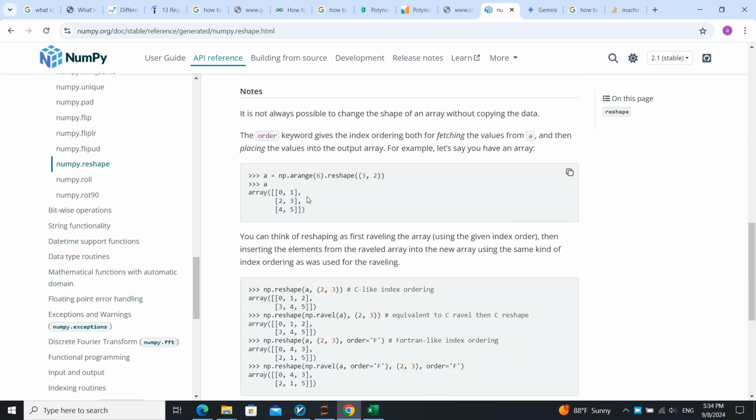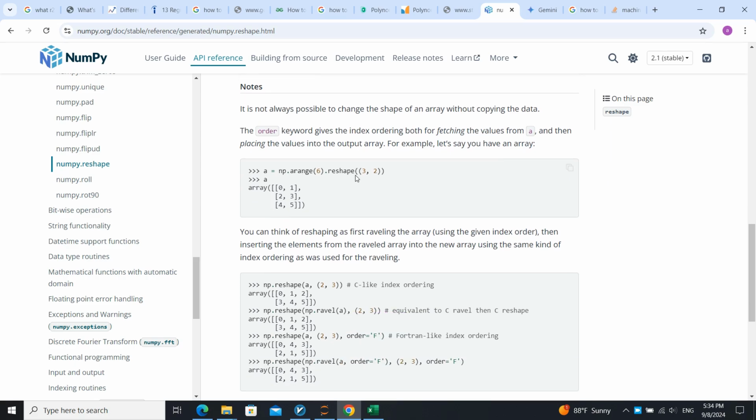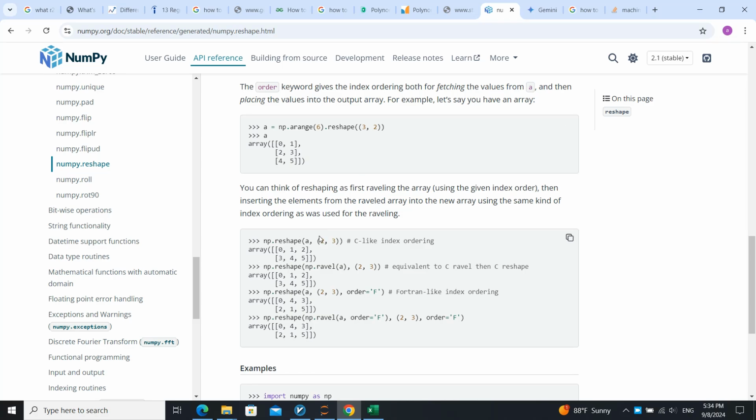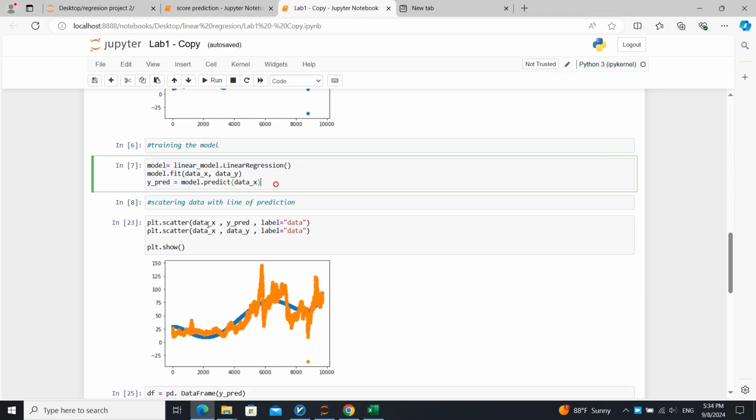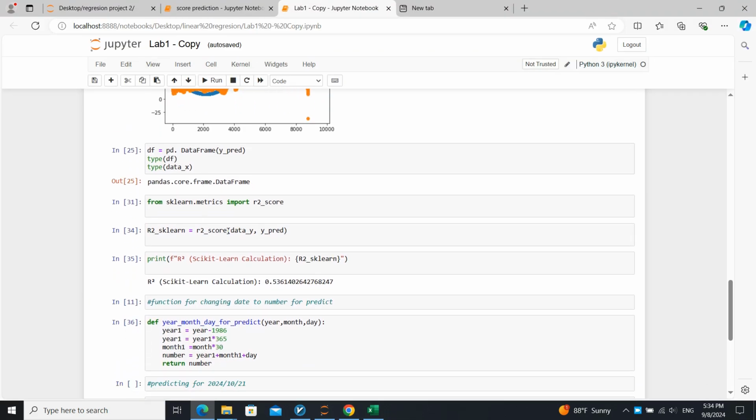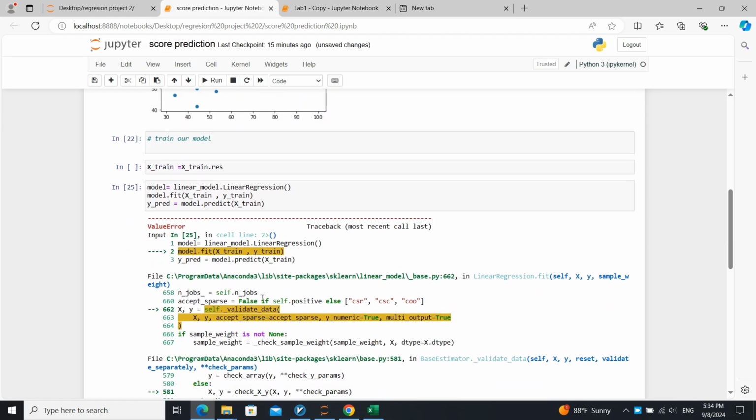Let's see np dot reshape a. Okay, let's do it. Maybe we can reshape it like this. Let's go to our code.